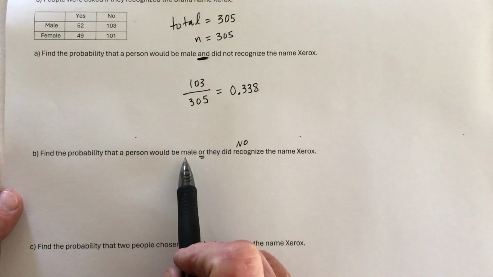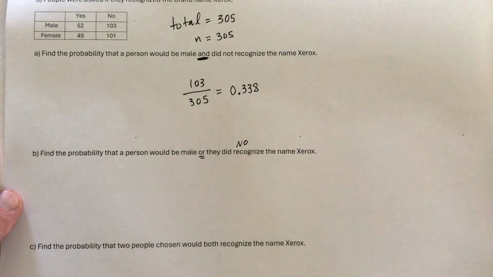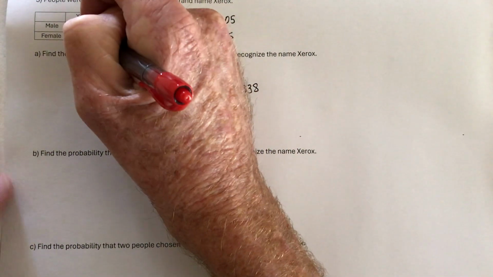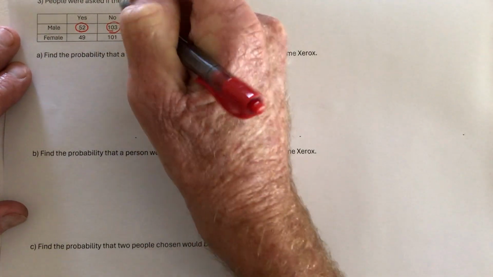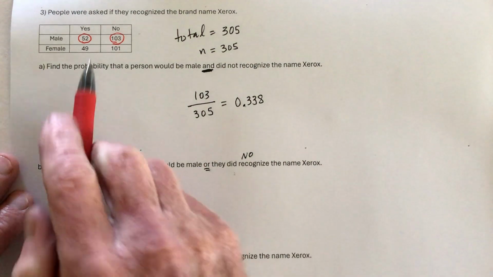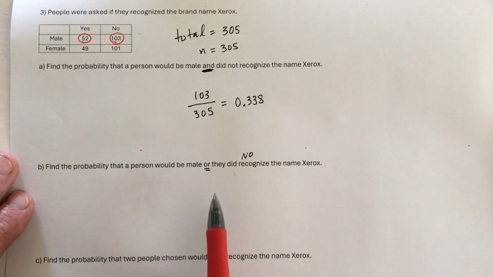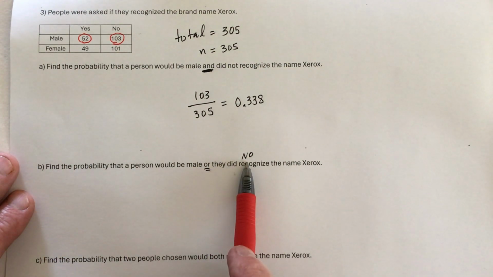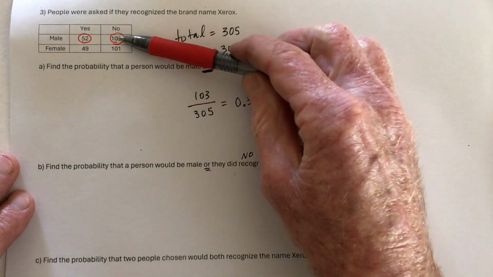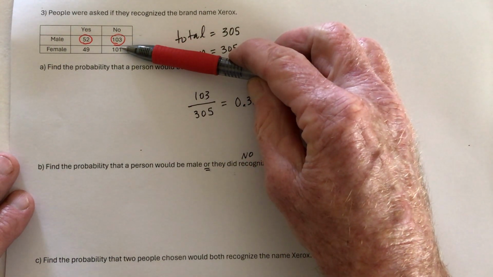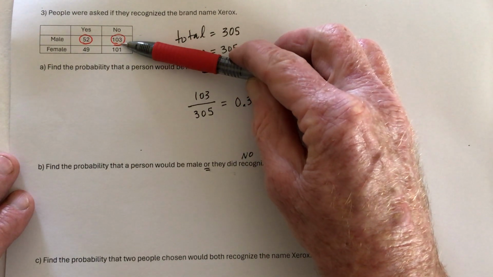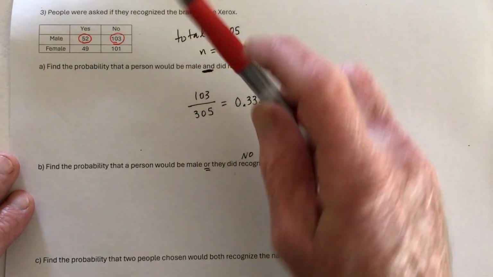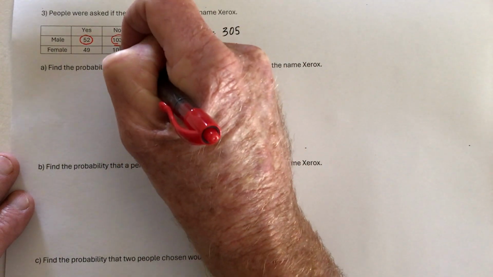So first of all, the males. Good time for the red pen. So for males, that would be this one and this one. So there's the males. Or they could say no. Well, the people that said no are this one and this one. And since I already circled this one, I'm not going to circle a second time. That means I need to include these people right here, the 101.